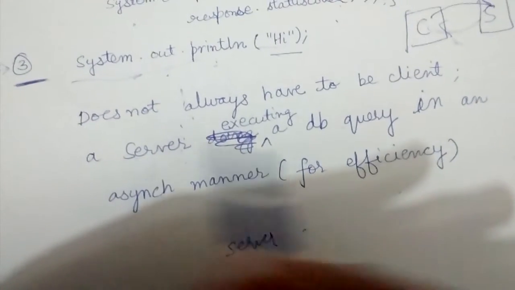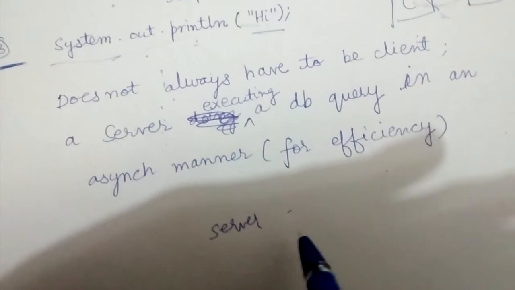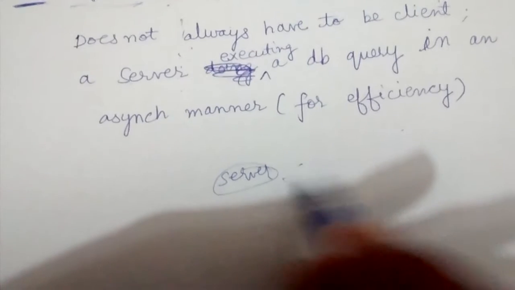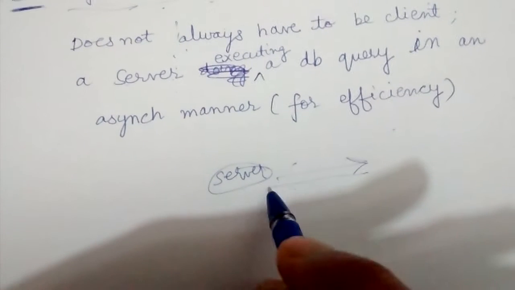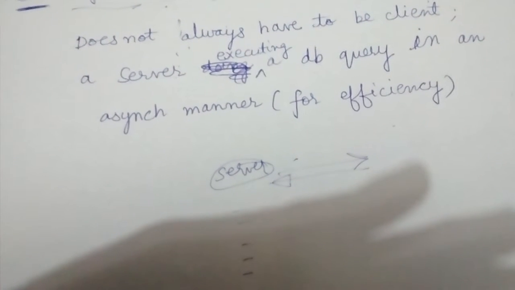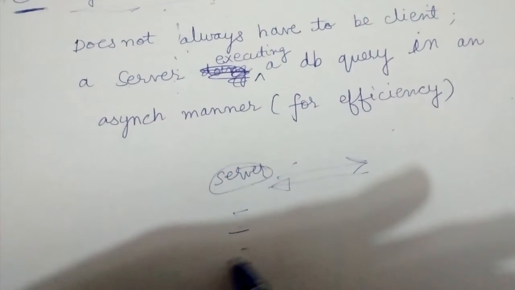This server is also a client for a DB. So in this server code we can make a single DB call, and without waiting for the reply to come we can do other stuff. Maybe we can make other DB calls as well.